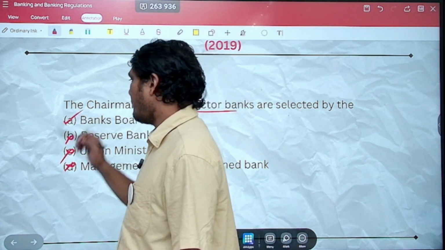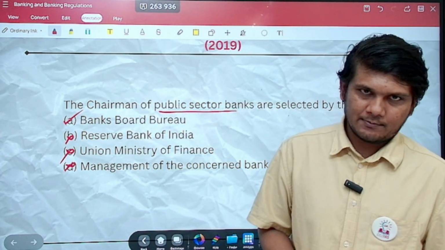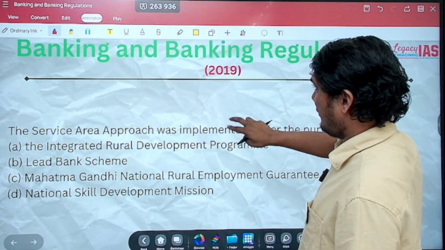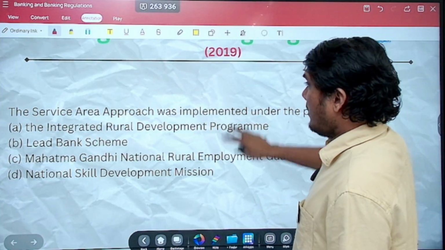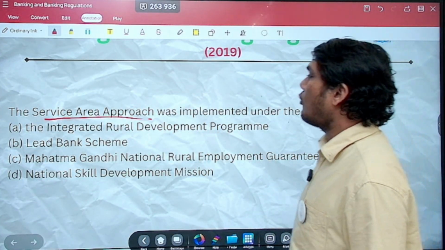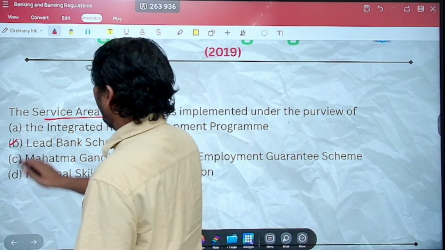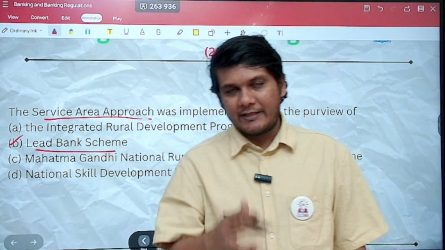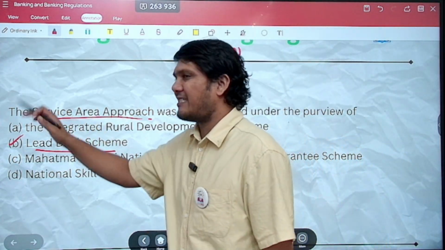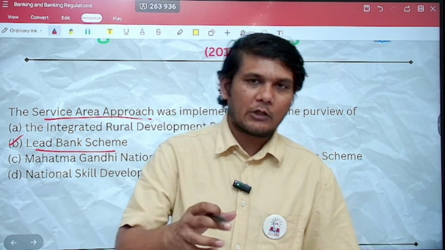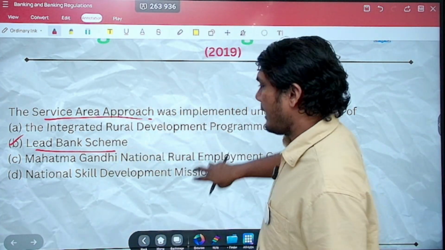It is the Banks Board Bureau which does. Okay. Again, a factual question. Next, 2019. Again, the service area approach was implemented under the purview of the lead bank scheme. So the government had come up with the lead bank scheme, and under this scheme, there was a service area approach that each lead bank is going to cater to a particular region or a service area.